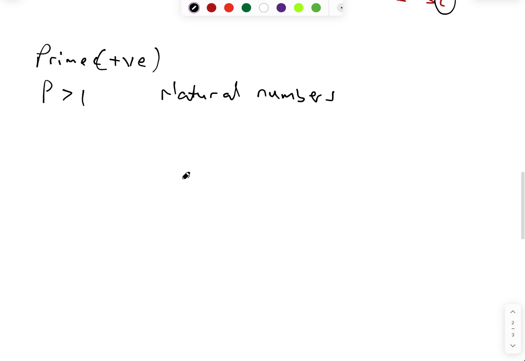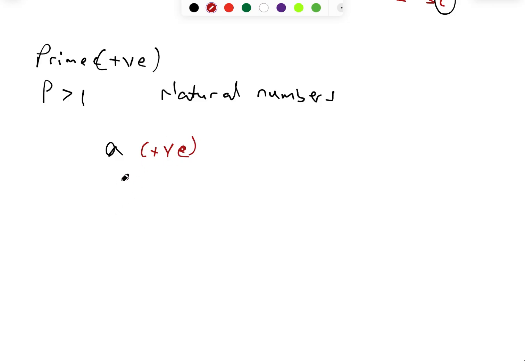So now, what is the major property of prime numbers? The major property is that they have only two distinct divisors, meaning that loosely we can say they have only two things that can go into them, and those two things are 1 and themselves. So if A is a prime number, can we quickly run through what properties A would have? First of all, A is positive.